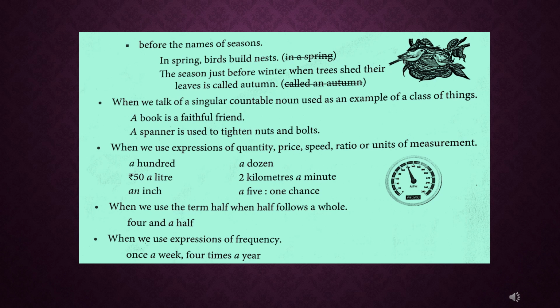When we talk of a singular countable noun used as an example of a class of things, we can use a or an before a singular countable noun which represents a class of things. A book is a faithful friend. A spanner is used to tighten nuts and bolts.